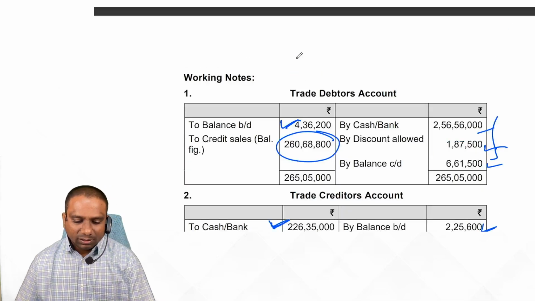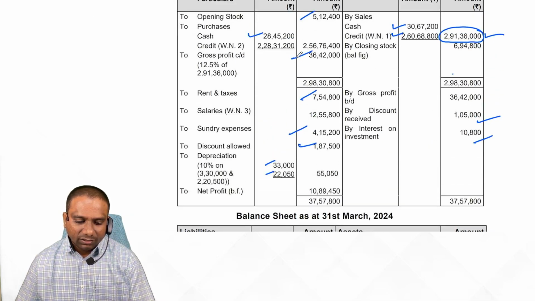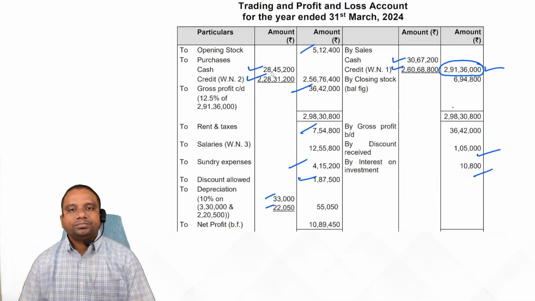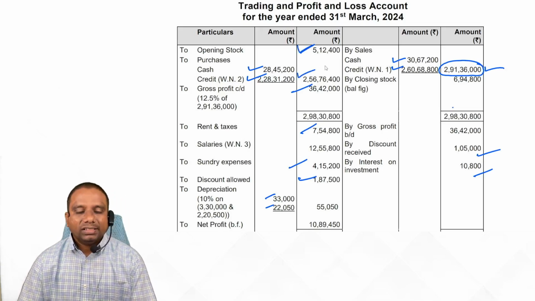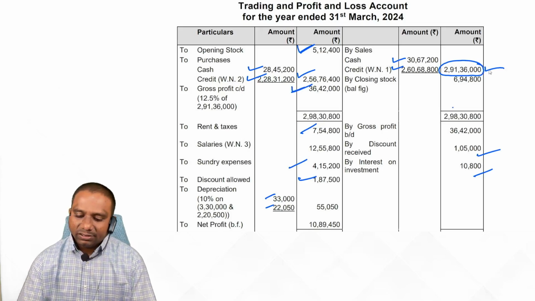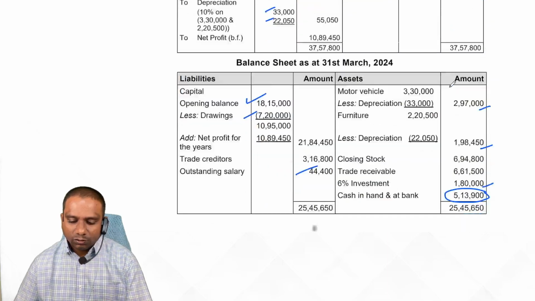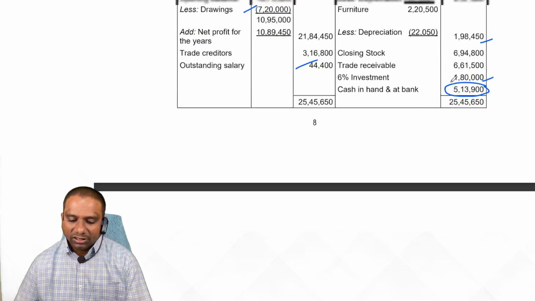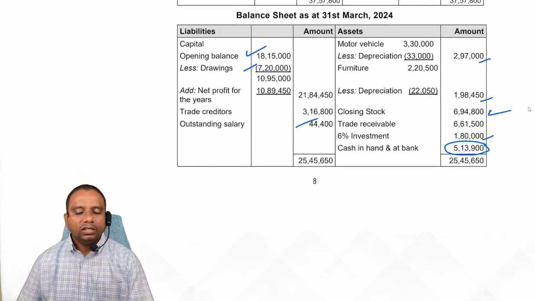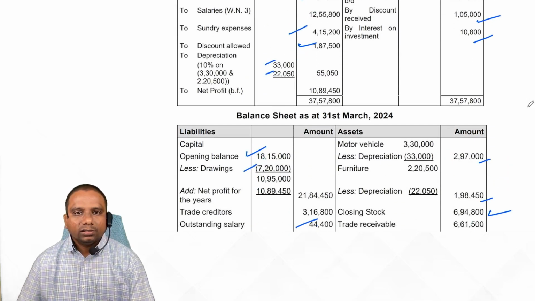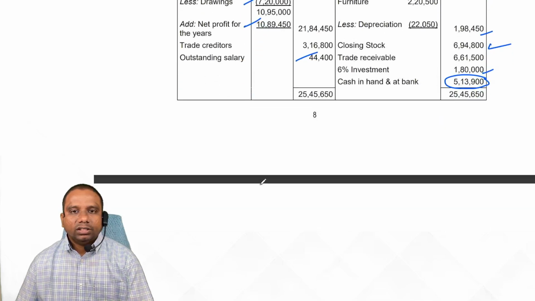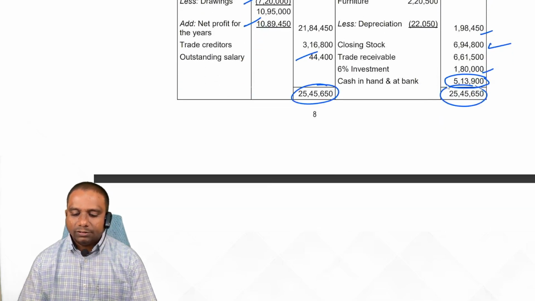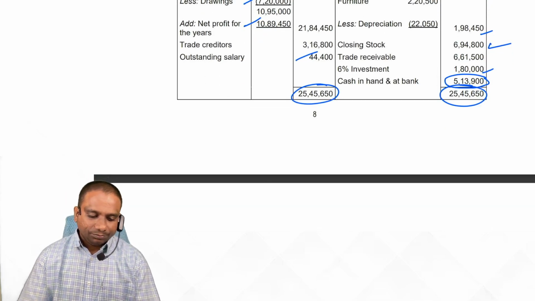Now write that purchase amount down in the trading account, debit side. So now observe the trading account: opening balance, purchases, gross profit, minus sales, is nothing but your closing stock. And this closing stock is taken to the assets side of the balance sheet. Clear? Now the P&L account balance gives you net profit, and this net profit is added to the capital, so that this is the total of the balance sheet. Is it clear, students? Next one.